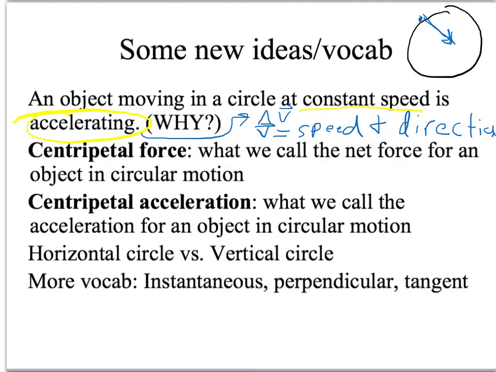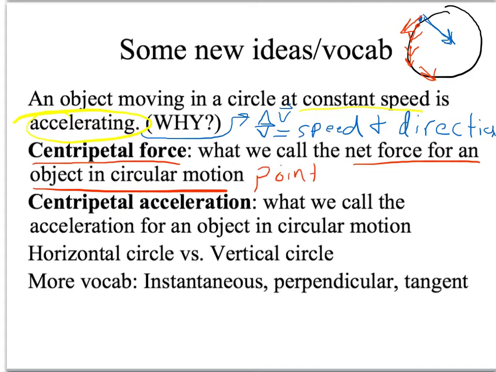Because what you might notice is at 1 second, let's say the object, by the way, is going this way, the object has a velocity in this direction, and then a moment later it has a velocity in this direction, a moment later in this direction, a moment later in this direction. So its direction is always changing. And that is caused by a centripetal force. It's the net force for an object in circular motion, and it points toward the center of the circle. This is one of those times when you should pause the video and memorize that real fast. Towards center.